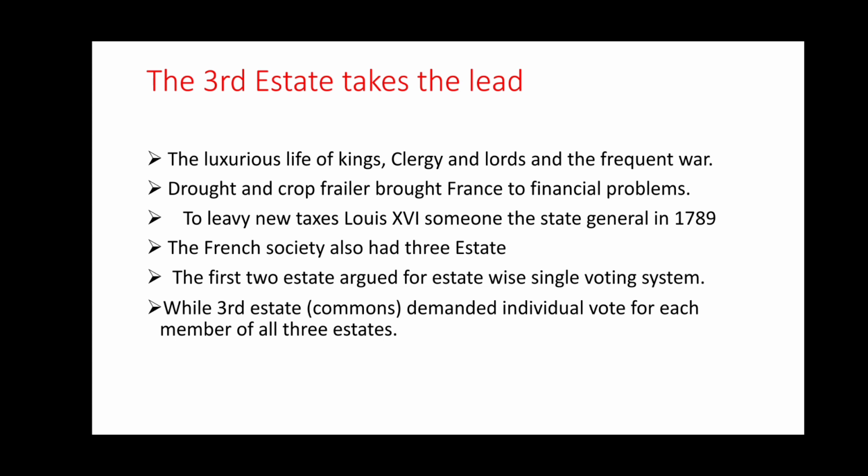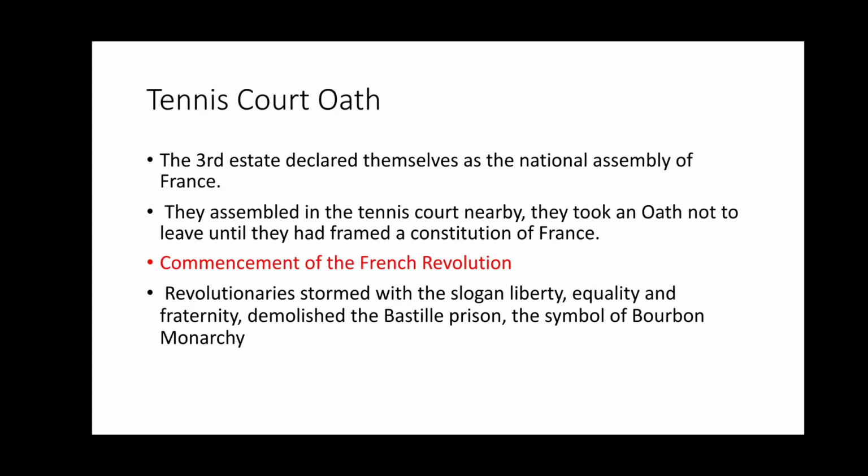The luxurious life of kings, clergy, and lords, and the frequent wars, droughts, and crop failures brought France to financial problems. To levy new taxes, Louis XVI summoned the States General in 1789. The French society also had 3 estates. The first 2 estates argued for an estate-wise single voting system, while the third estate demanded an individual vote for each member of the 3 estates.